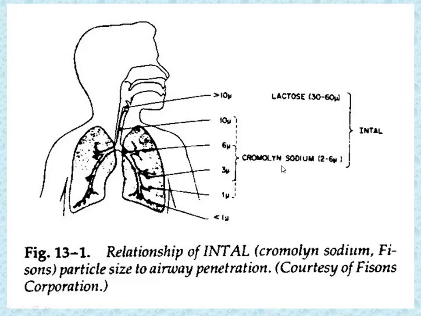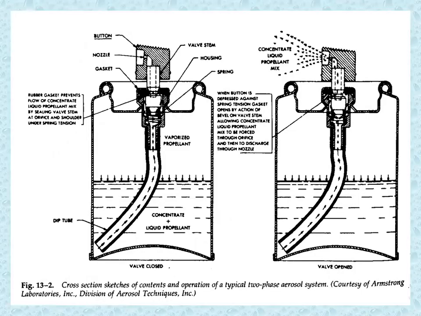See, this diagram reflects how particle size plays a major role. If the particle size is smaller, in a range of 1 to 2 micron, maximum drug particles will reach up to this level. So particle size is very important when we talk about lung delivery.